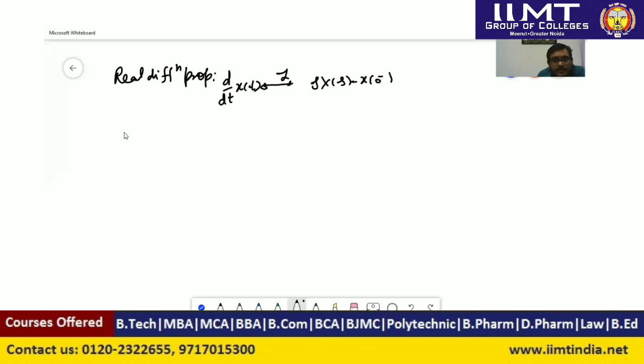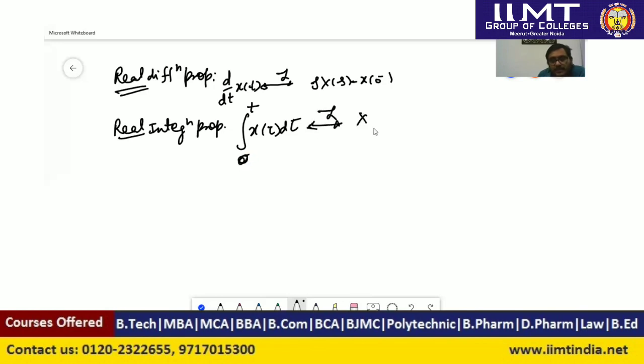And we have learned the real integration property. Real means with respect to time. Time is a real parameter. So here we have learned x(tau) d tau, which has been integrated from 0 to t, up to any time t, and the Laplace transform of this integration will be X(s) upon s.